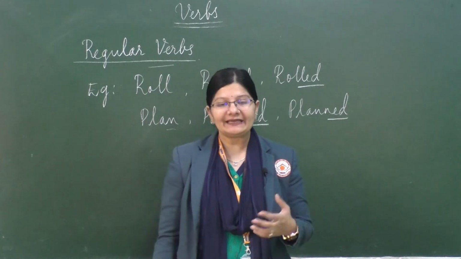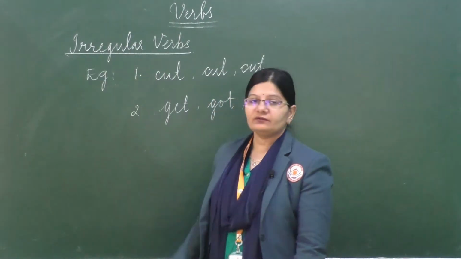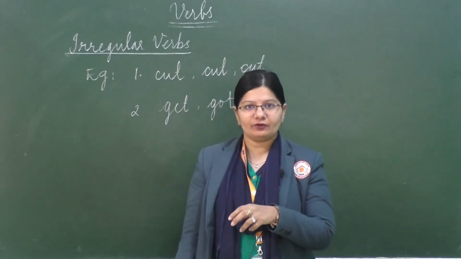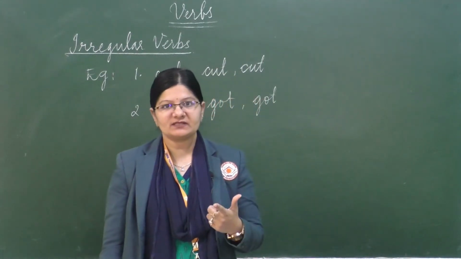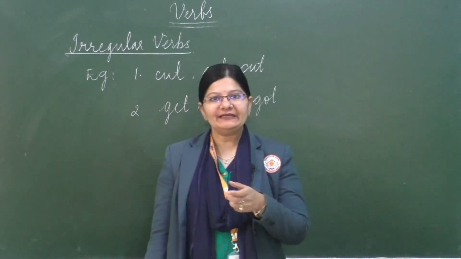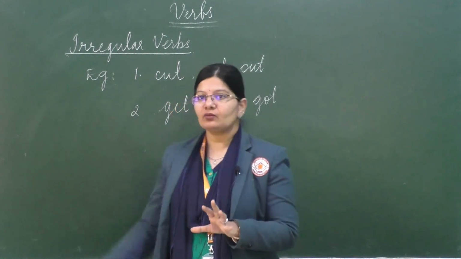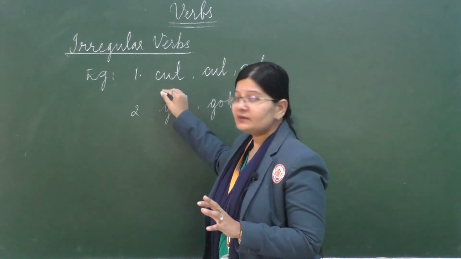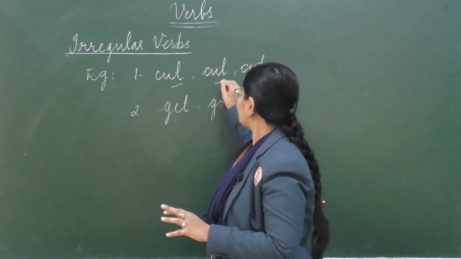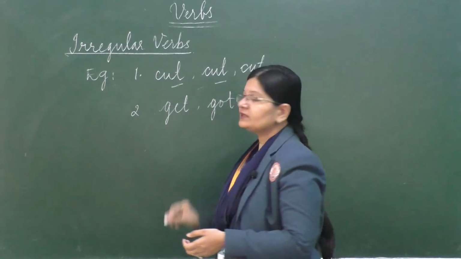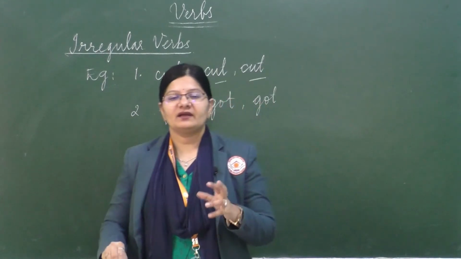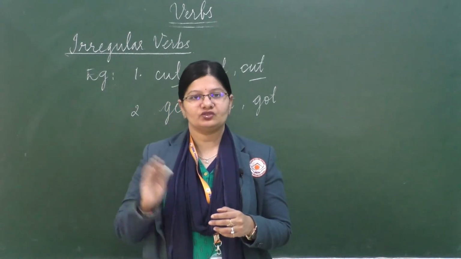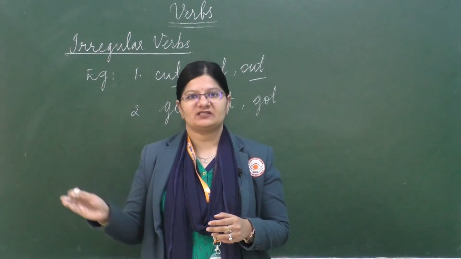Now, let us understand what are irregular verbs. So, kids, what are irregular verbs? These are verbs which do not take the D or ED form. The past and the past participle do not take up D or ED in their spelling. Such verbs are known as irregular verbs. Look at the example, the three forms of the verb: the base verb is cut, the past tense is also cut, and the past participle is also cut. So, there are certain verbs which follow an irregular pattern to change to the past and past participle.